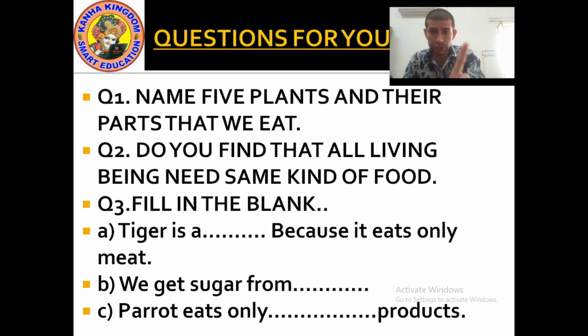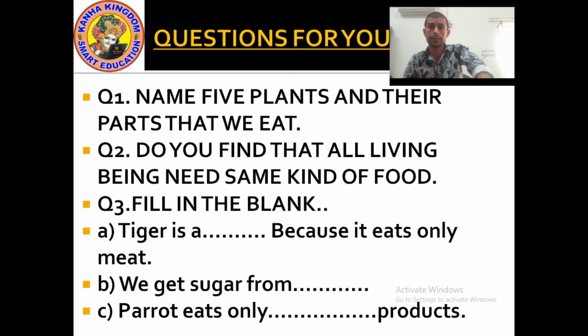Second is brinjal. Brinjal is a plant, brinjal plant. Which part do we eat of brinjal plant? We eat brinjal as a fruit. Wheat we eat. Wheat, which is the part of plant, it is a seed. And sugar we get from stem, sugarcane is stem.